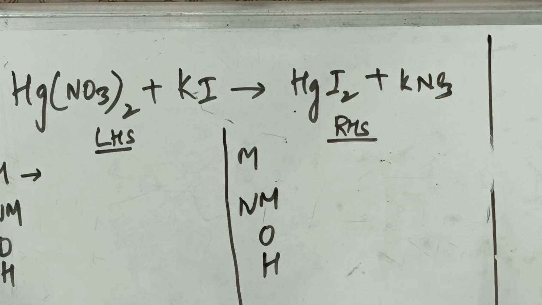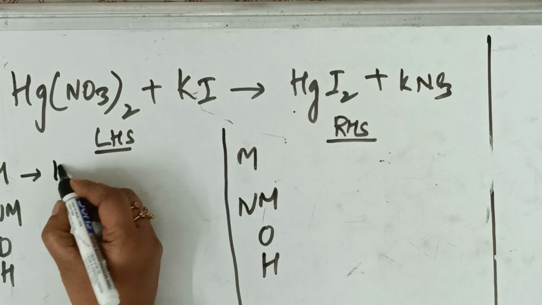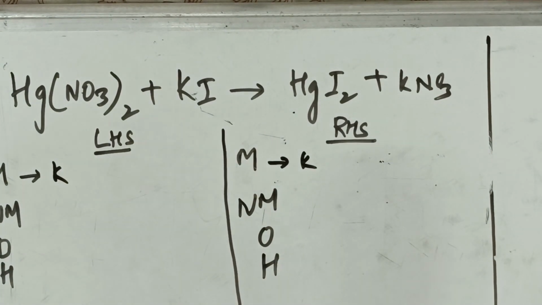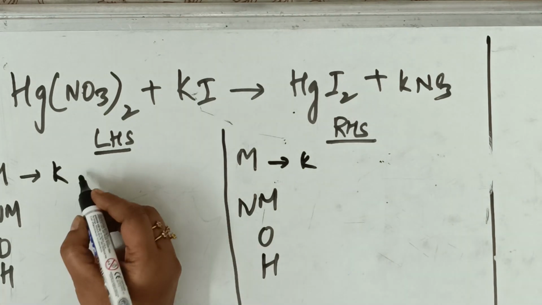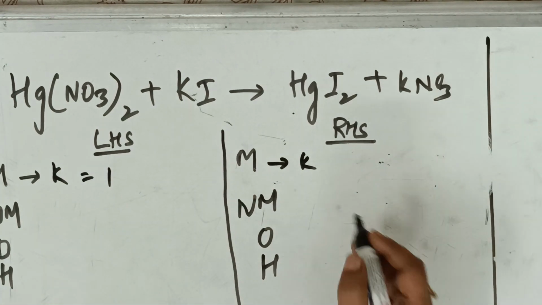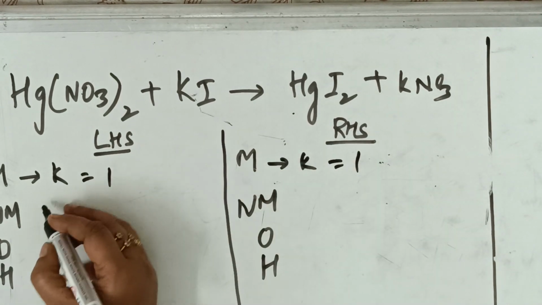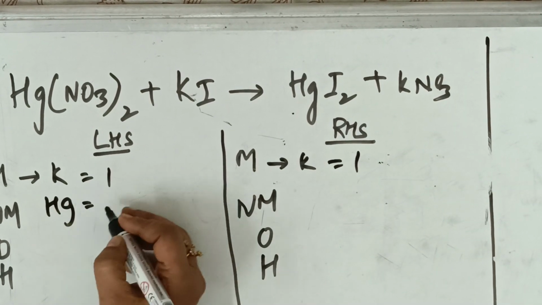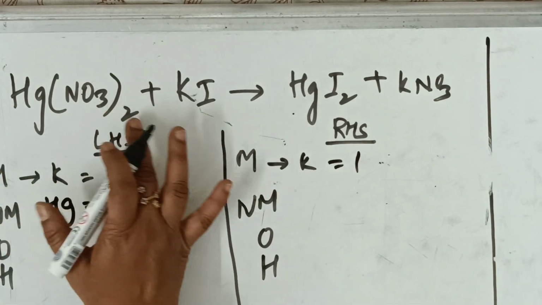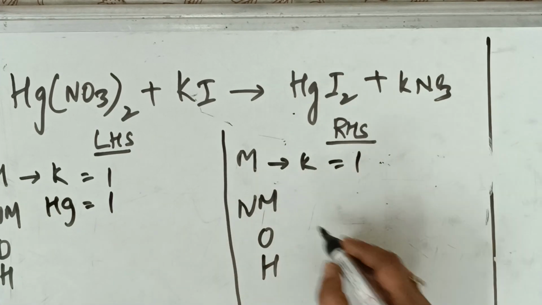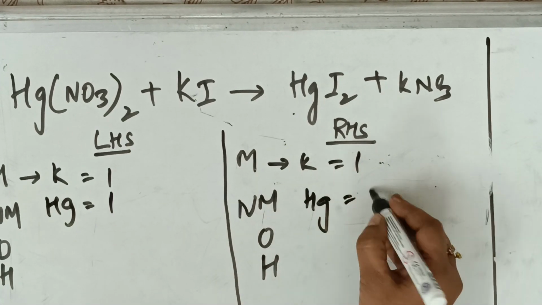So metal, non-metal, solid, physical state, I'm not mentioning it here. So according to me, potassium shall we write? Chalo, let us write potassium. So how many potassium atoms are there? Here only 1. Correct. Here how many potassium atoms are there? Here also 1. How many mercury atoms are there? See, Hg(NO3)2, so only Hg is 1. How many Hg here? Only 1.